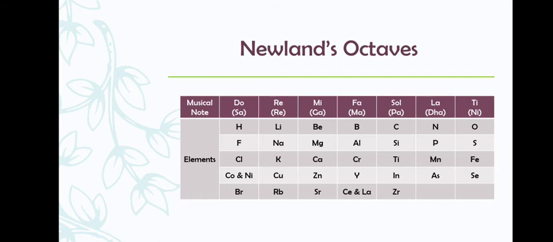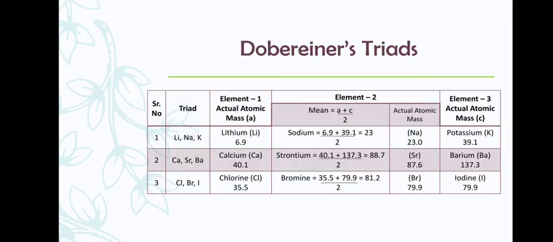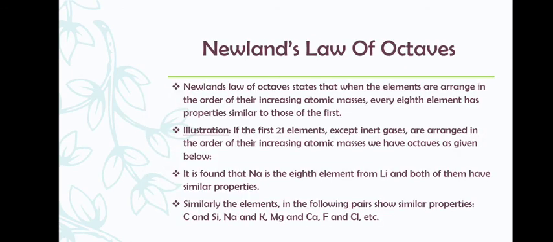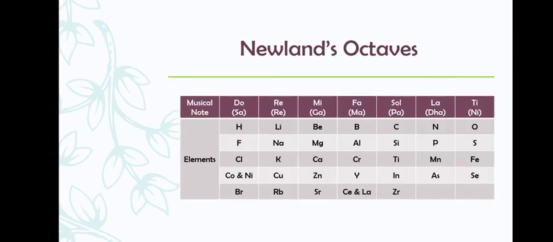Now in Dobereiner's triads, this particular table is very important. You need to learn all the examples well and the statement of the triad well, okay? Here also, the statement and limitations and the table, you have to do properly. Followed, students? I hope you have understood the topic well. Practice questions you have to solve from your textbook as well as from your workbook.